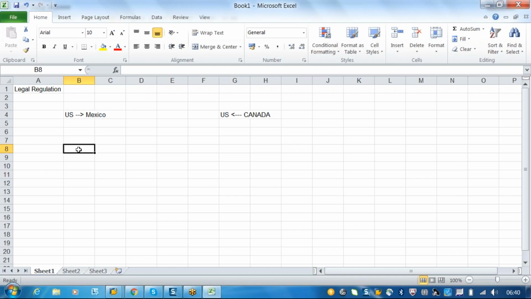For example, you are exporting a material from India to Pakistan. Legally this is not a valid export, right? We should not export any material to Pakistan. This is banned. Pakistan is a banned country. In the same way, when the US wants to export any material to North Korea, they cannot export it, because North Korea is also banned for international trade.